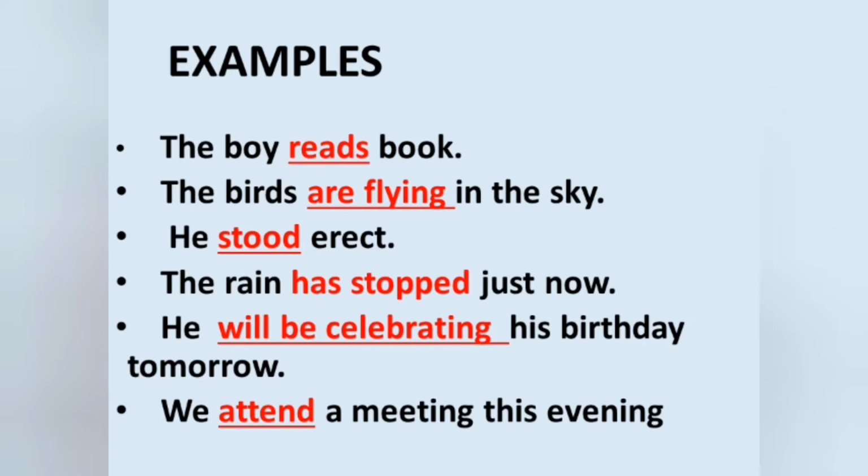Okay. Now see the next sentence. He stood erect. Only one word is here, and this is the main verb. The rain has stopped just now. Stopped is the main verb and has is the helping verb. Has is expressing the time over here, and has is expressing present time. He will be celebrating his birthday tomorrow. So will be is the helping verb. It expresses the future time over here. Okay children, and celebrating is the main verb.